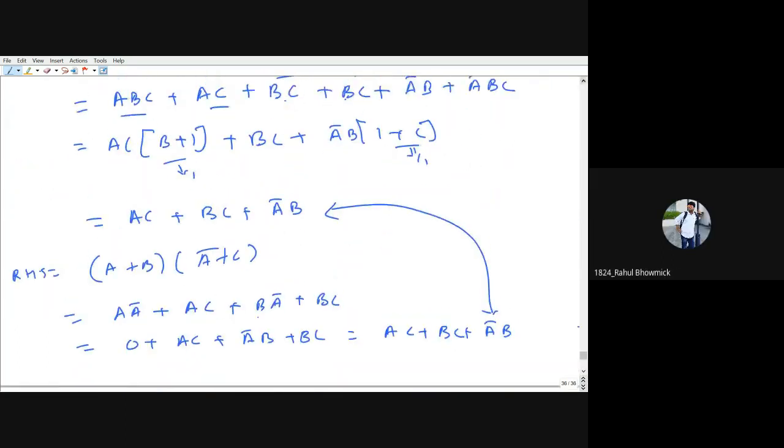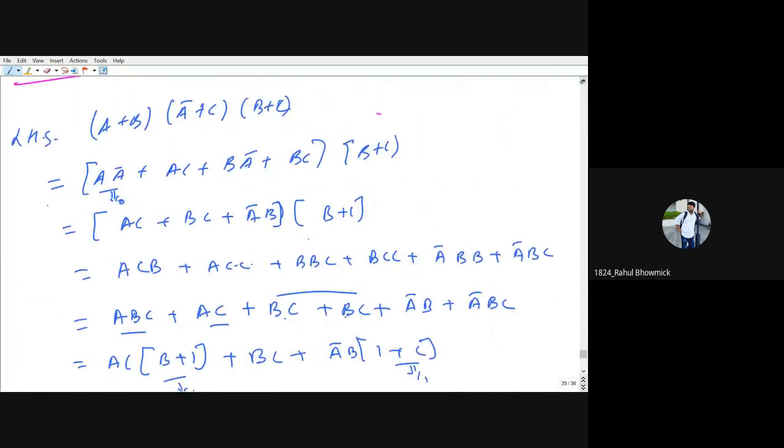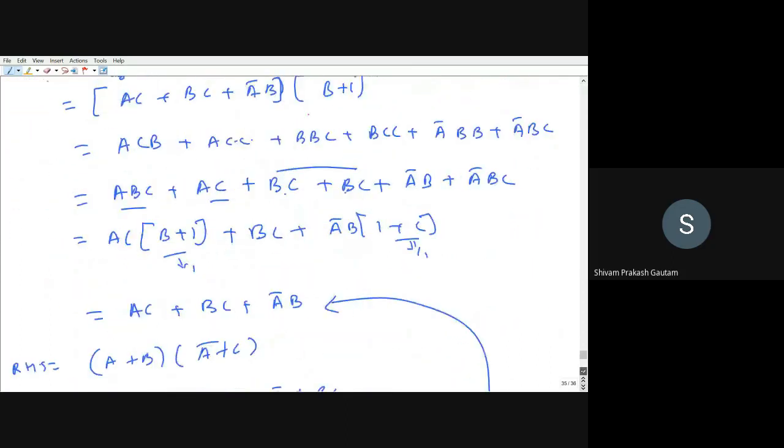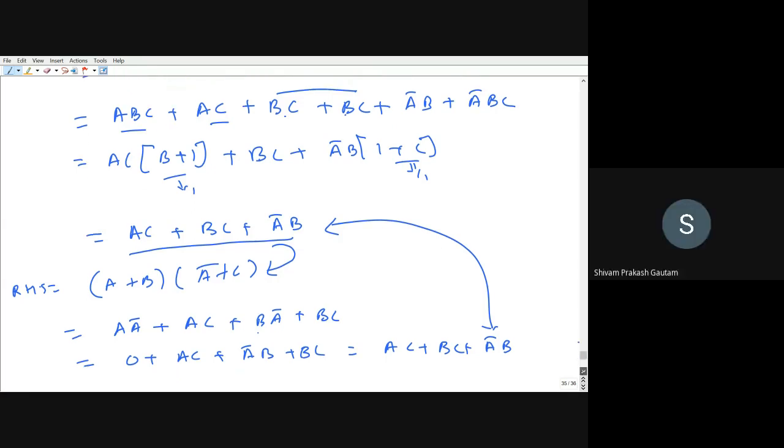Yes. So can we prove from direct? Can we prove the expression directly from LHS without doing the RHS one? Means from this. If you can see, up to this point we have proved, right? After this step, I can write plus A bar into A and then directly take common. Correct. There are many ways which you can do, right?